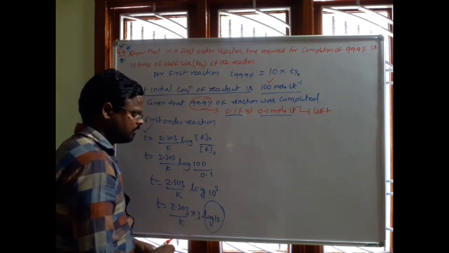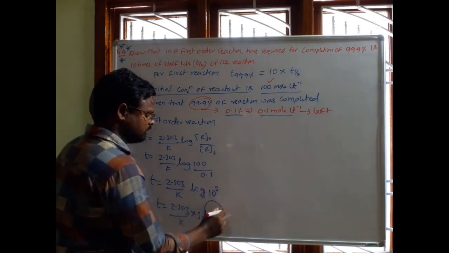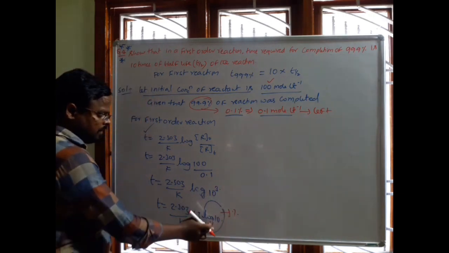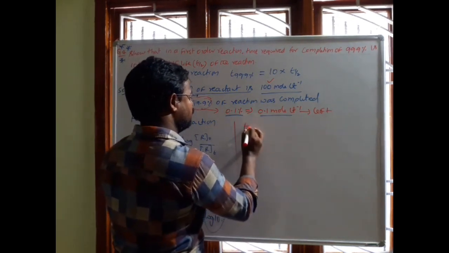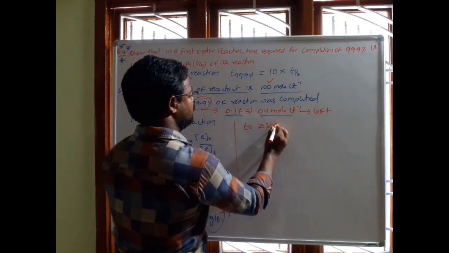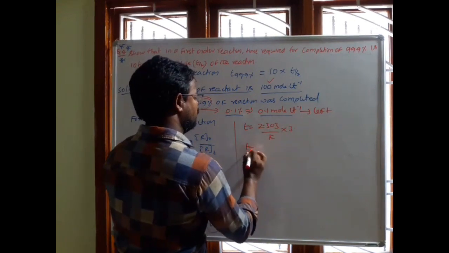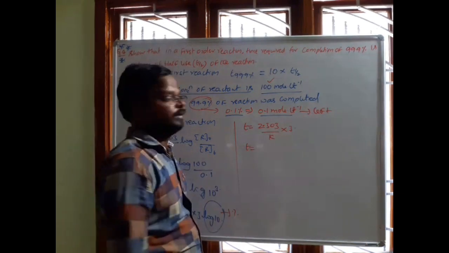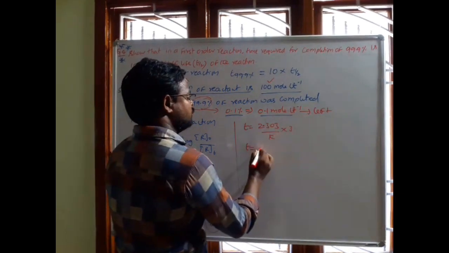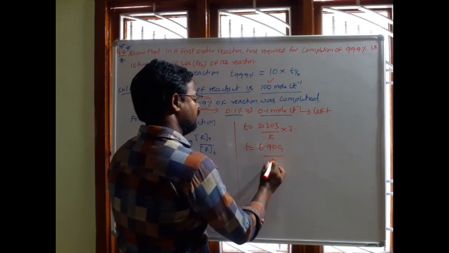Log 10 value is how much? This log 10 value is 1. So here 1 will come. Therefore t equal to 2.303 by k into 3. That is how much? t equal to 6.909 by k.